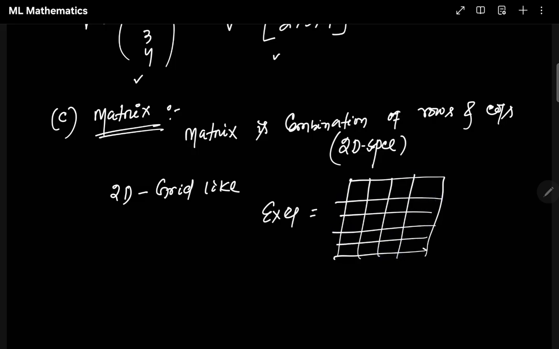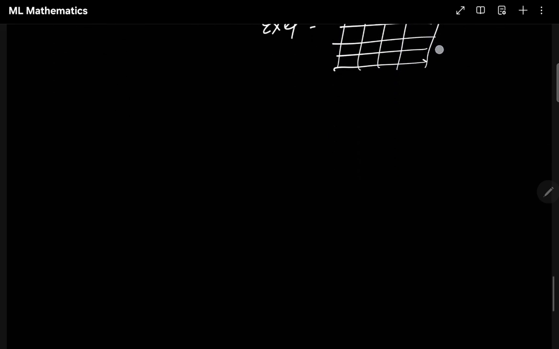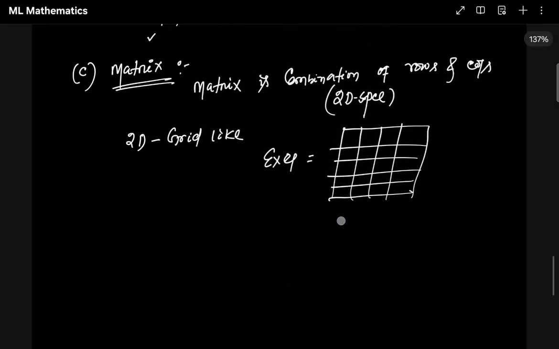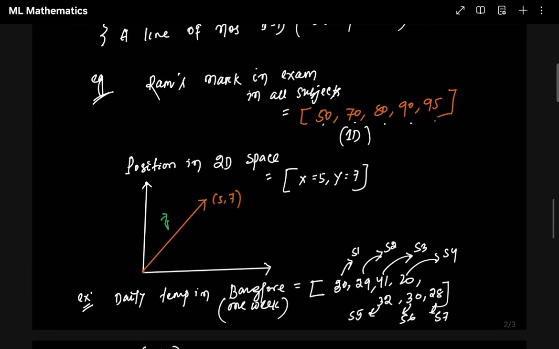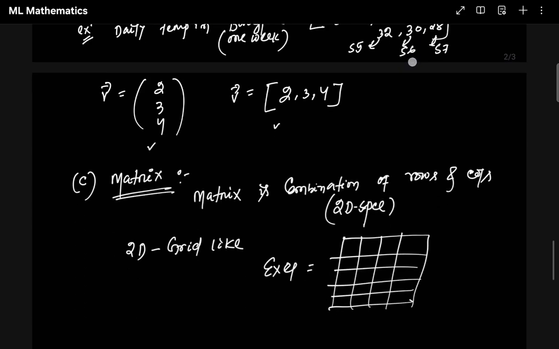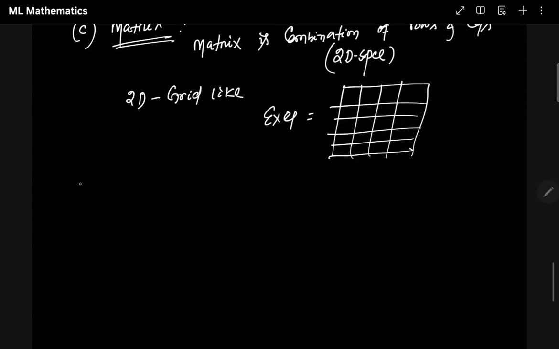That is where we are talking about. In matrix we are talking about that same thing. Now I'm saying a matrix is a combination of rows and columns. Let's say instead of here we had something like Ram's marks in exam in all subjects. Here I'm taking an example. The example is marks of